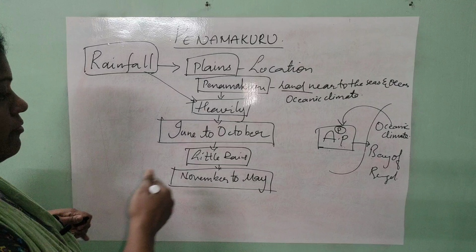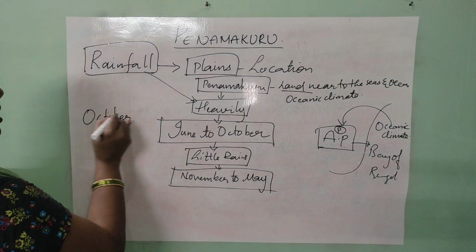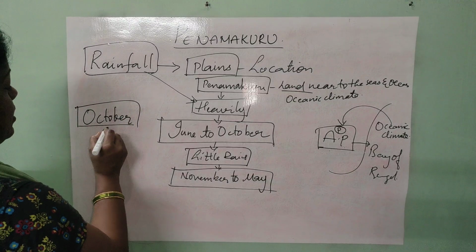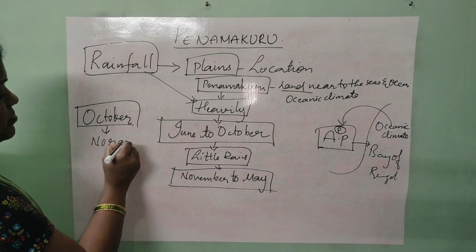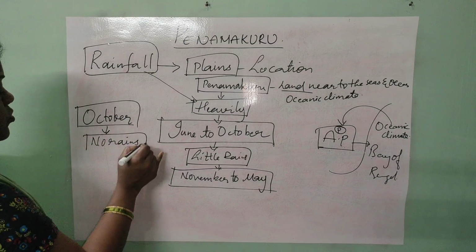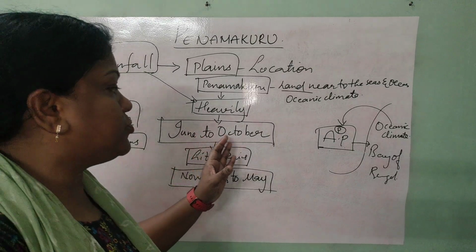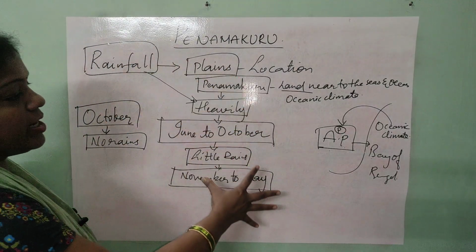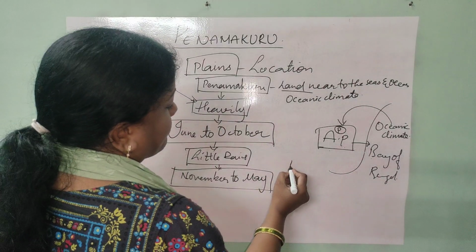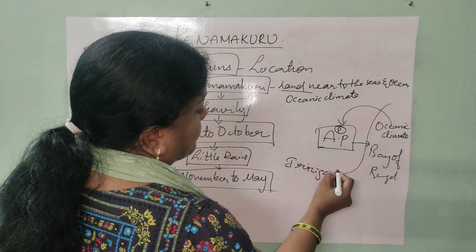In between, we discussed October. So what is the condition during the month of October? No rains, children. We can't expect a heavy or little rain. So with no rains, what are they doing? During the time of June to October and November to May, with natural distribution of rainfall, irrigation facilities can be considered for the fields of Penamakuru.